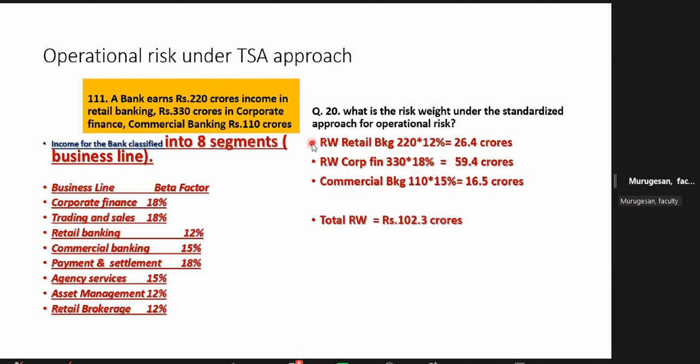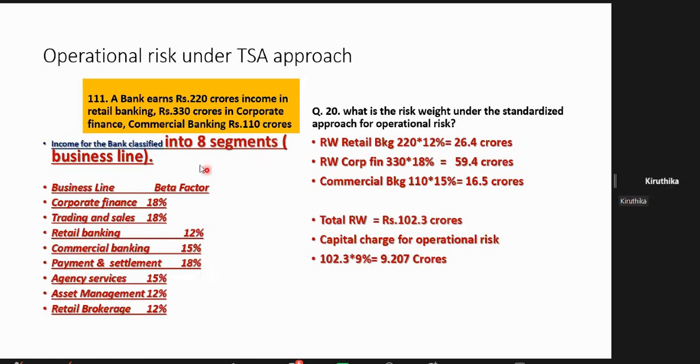One example I have given. These are being asked, so this you have to remember. This I have given in the chart. Just wait another few minutes, I will show the chart. So the capital charge, again by default, if you multiply, then you will get the capital charge. Understood or not? This is a simple question, but you have to remember. Sometimes they may give 2 more, 3 more segments also. They may ask what is the total risk weight assigned for the operational risk?